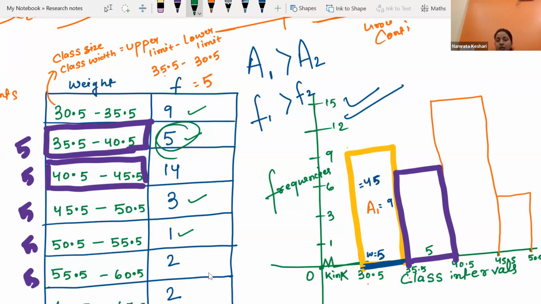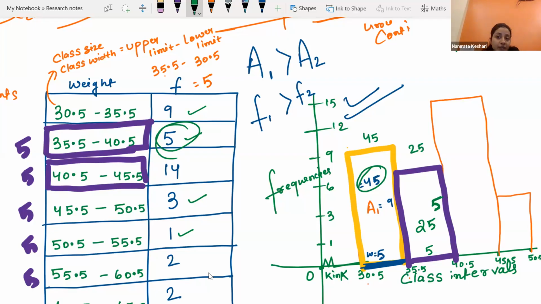If I have not represented it correctly, please use the graph paper. There you will be able to locate everything accurately. So area will be 5 into 5, that is 25, right? So the first area is 45 and this area is 25. We can see the area of the first rectangle is bigger than the area of the second rectangle, right?